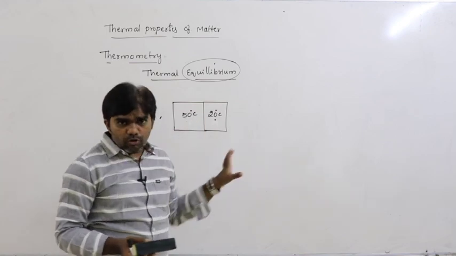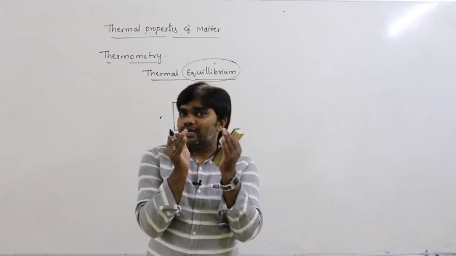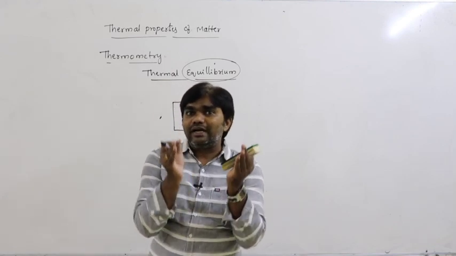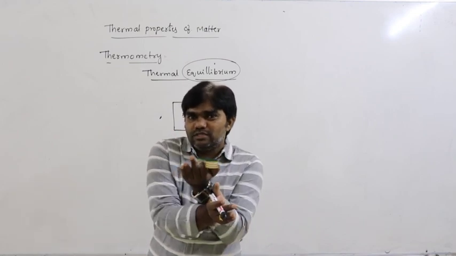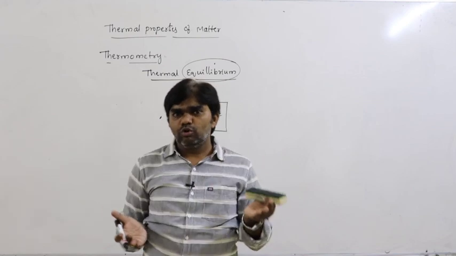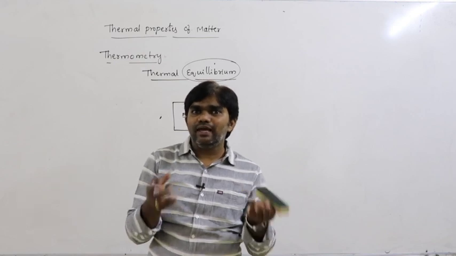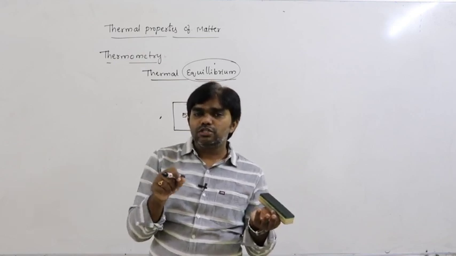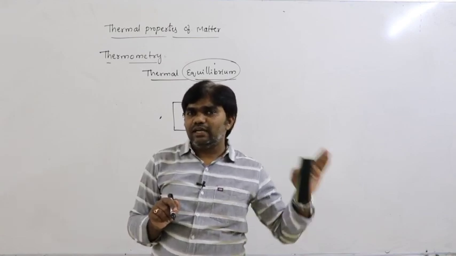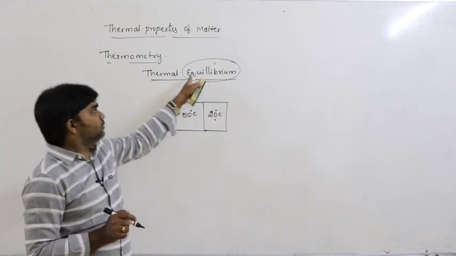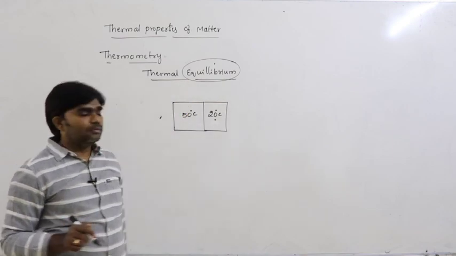So, what is meant by thermal equilibrium means, if two bodies at different temperatures are kept in contact, then heat energy must be exchanged between those two bodies. Heat energy flows from hot body to cold body, no doubt about that. Due to that, after certain time, both the bodies will gain common temperature. When the two bodies gain common temperature, that condition is said to be thermal equilibrium condition.